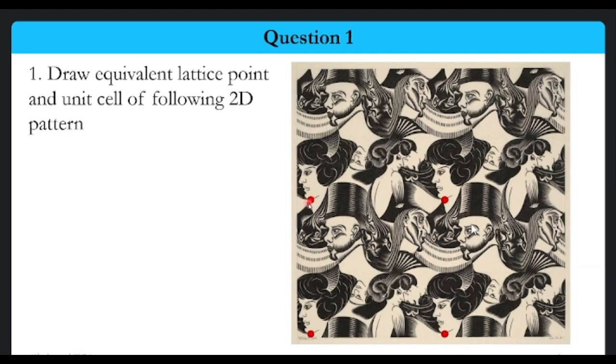So if I go from this particular point to the head of this feature, in this direction, and go in the same direction by the same magnitude, I will again get the same features. So let's try to move the entire lattice and see whether this feature is repeated. Is there any other equivalent lattice point associated with this feature?